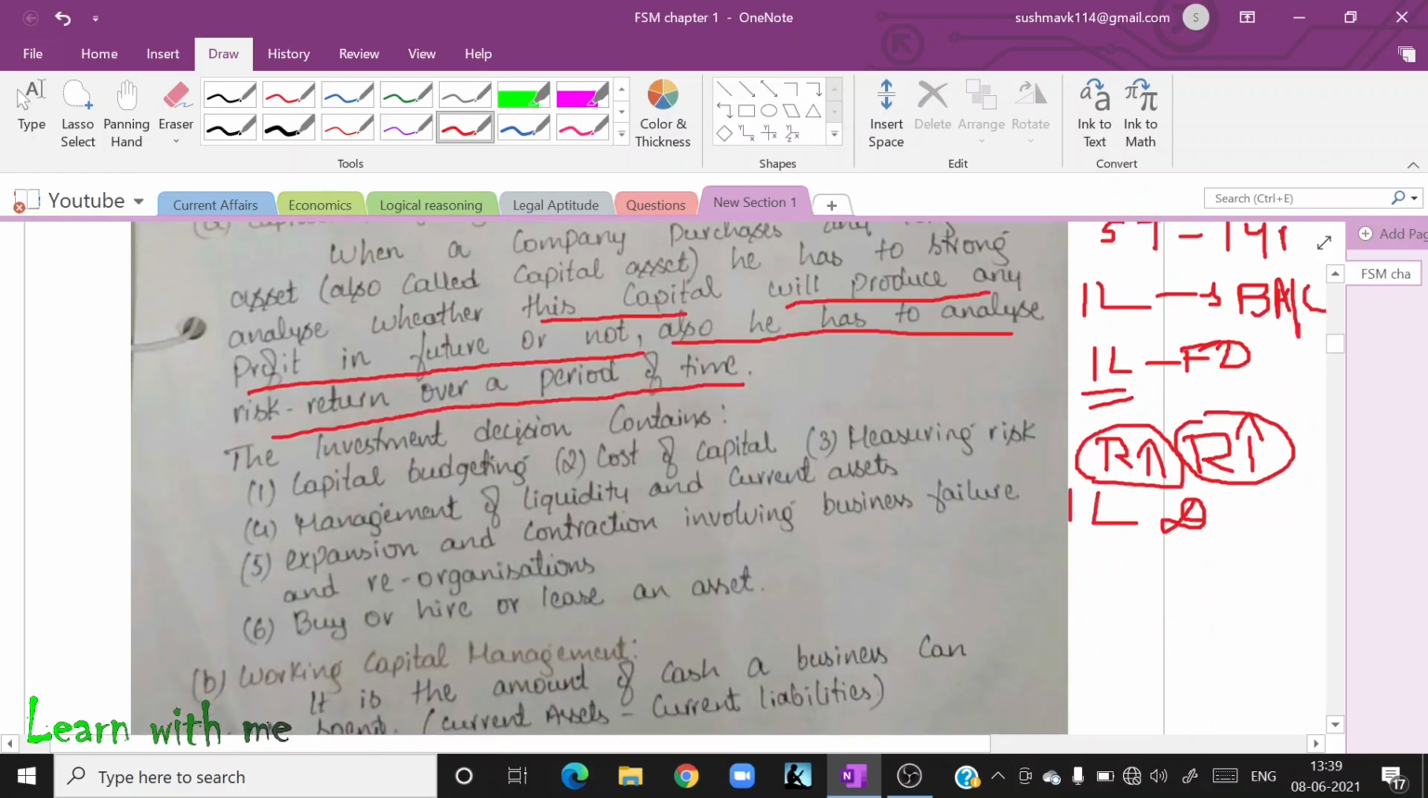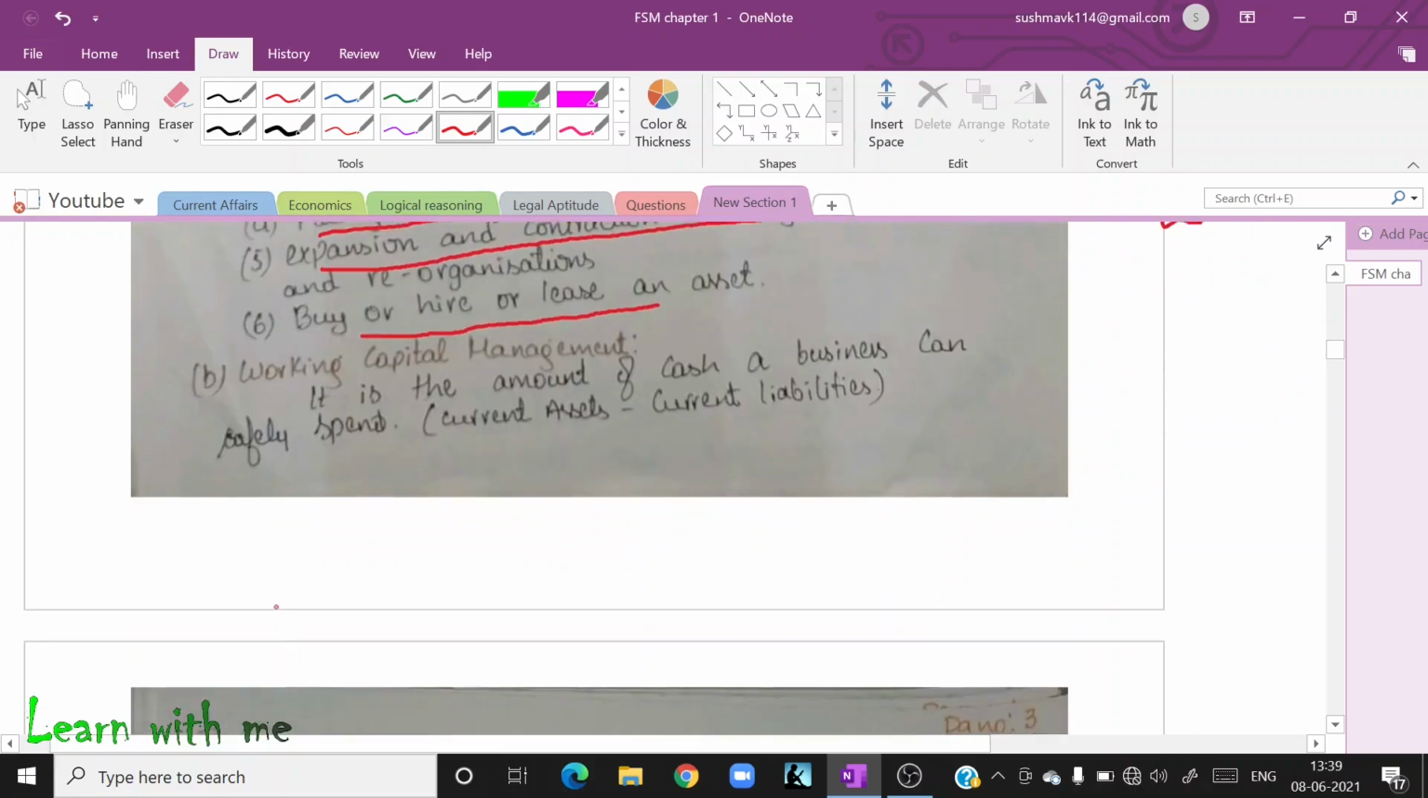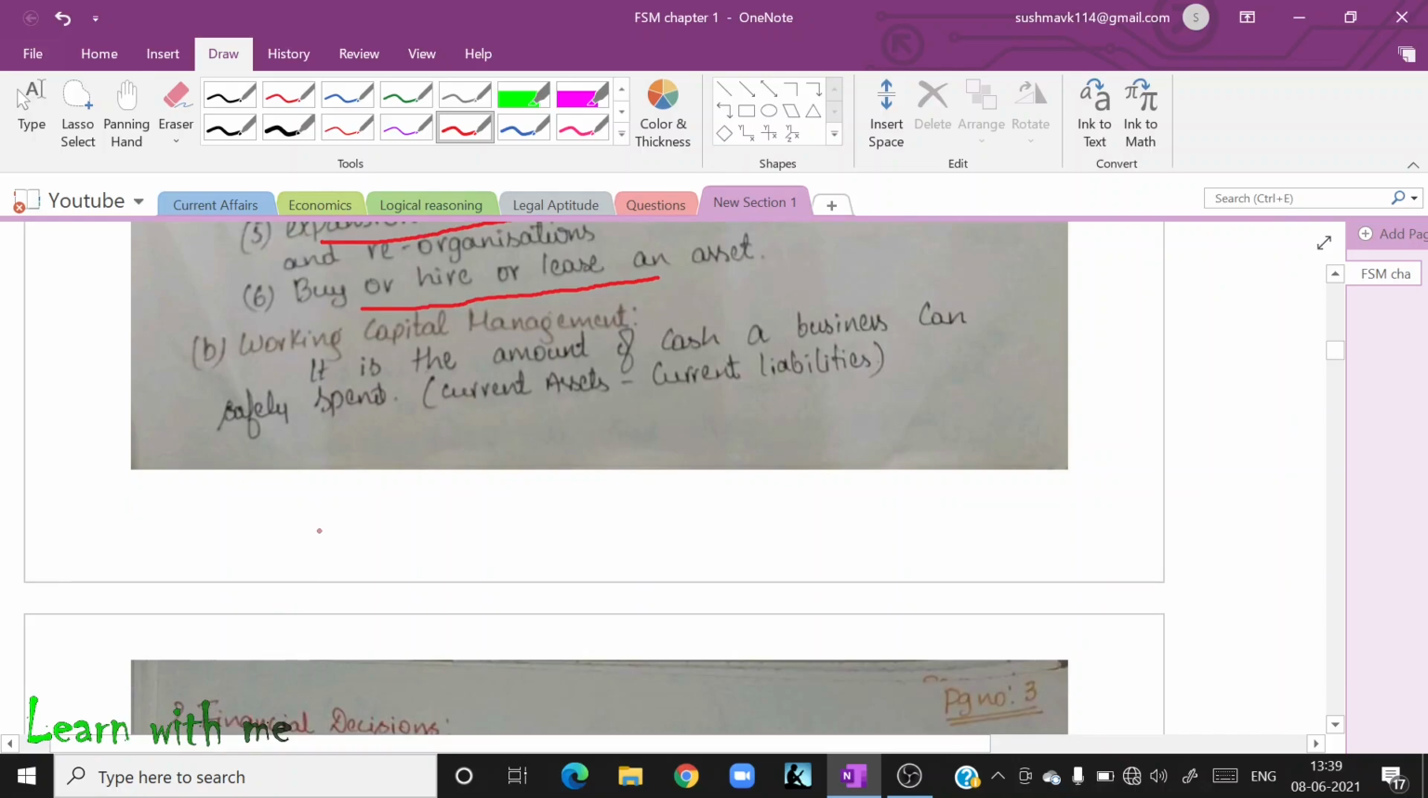The investment decision contains capital budgeting, very important this one. Okay, please remember. Investment decision contains capital budgeting, cost of capital, measuring risk, management of liquidity and current asset, expansion and contraction involving business failure and reorganization, buy or hire or lease an asset. They can ask you as an MCQ pattern. Okay. Working capital management. Now, what is working capital management?